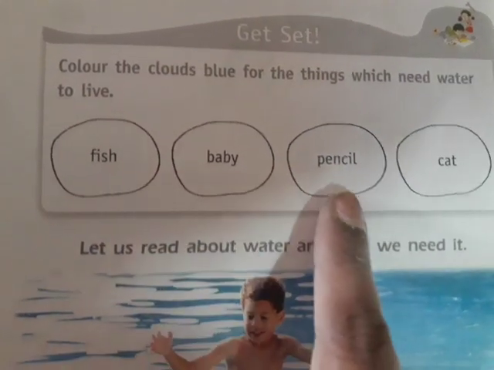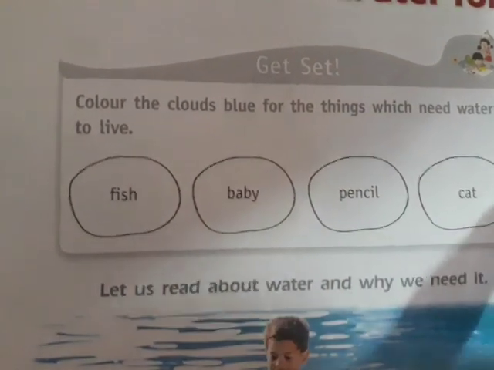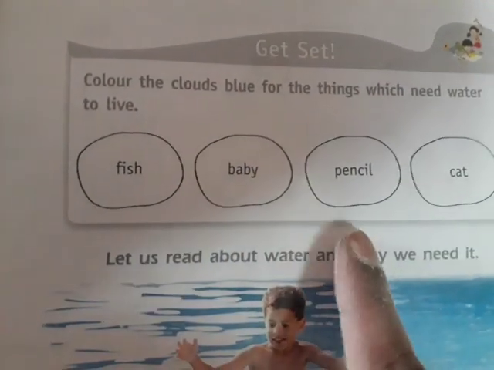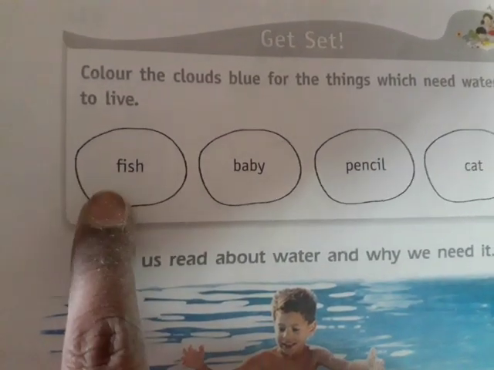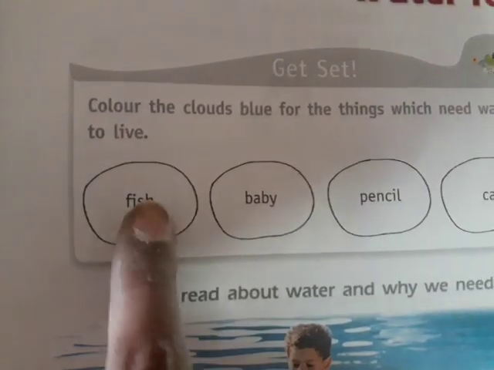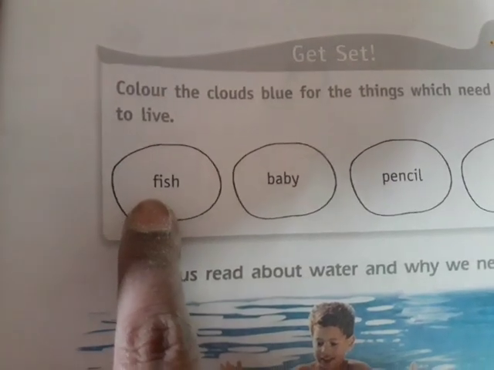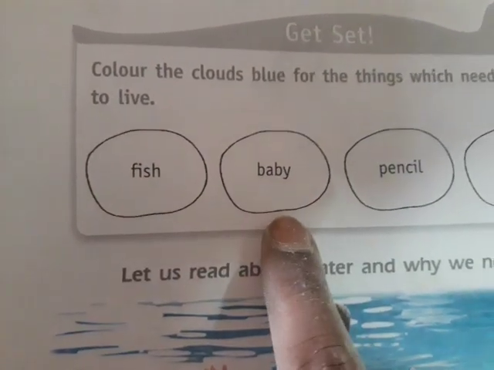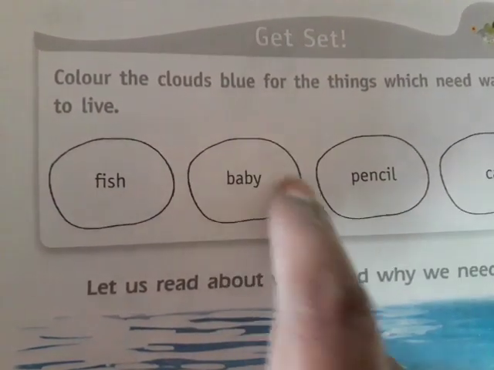Fish, baby, pencil and cat. Which ones need water to live? You can fill the color blue. Here, fish. Fish need water. Yes, you can fill this cloud with the blue color. Next, baby. Does a baby need water? Yes, fill the color blue.